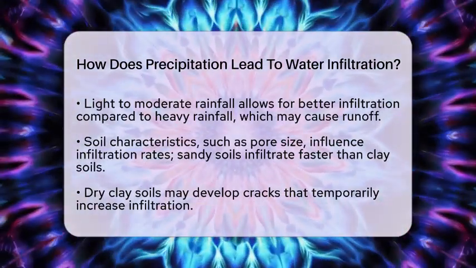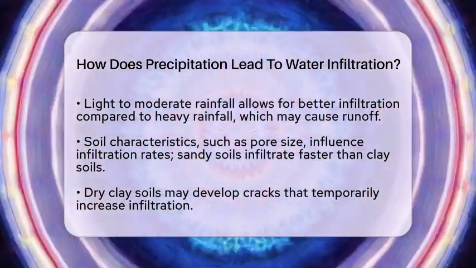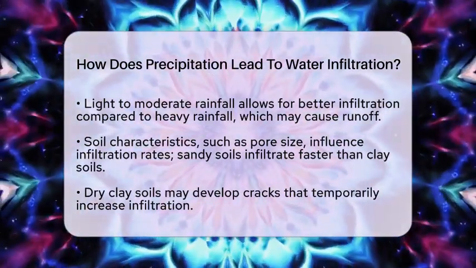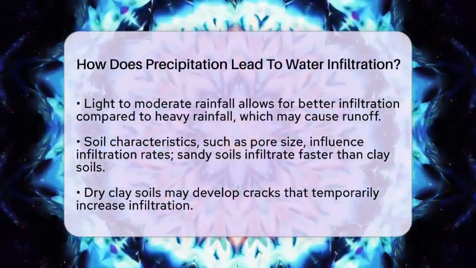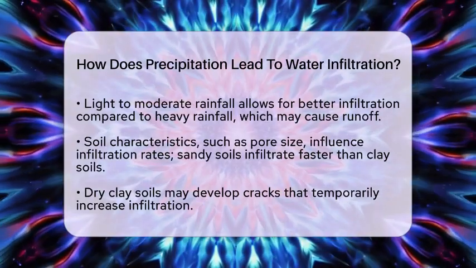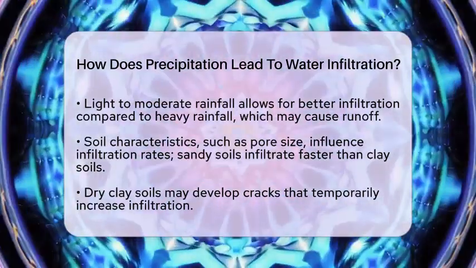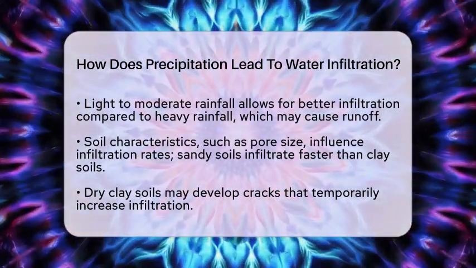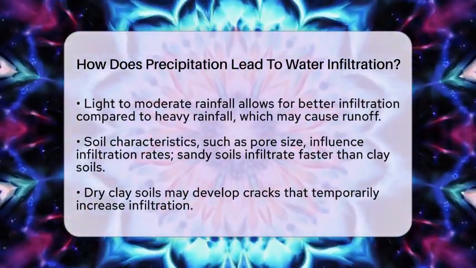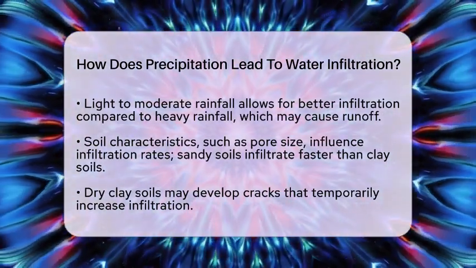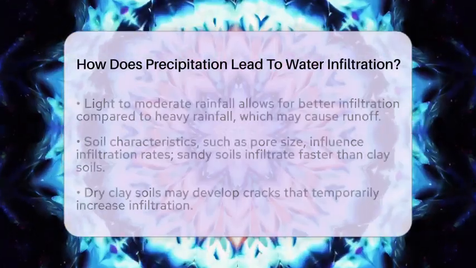Another factor is the soil moisture content. When soil is dry, infiltration rates are higher at first. As the soil becomes saturated, infiltration slows down until it cannot absorb any more water, leading to runoff. Surface conditions also affect infiltration. Vegetation cover, organic matter, and soil structure help protect the soil surface and maintain pore spaces.